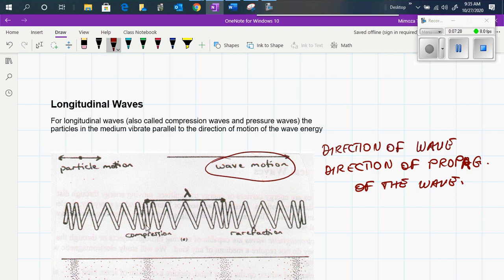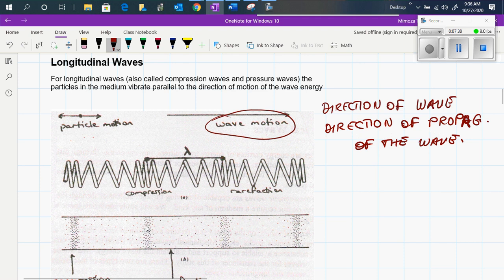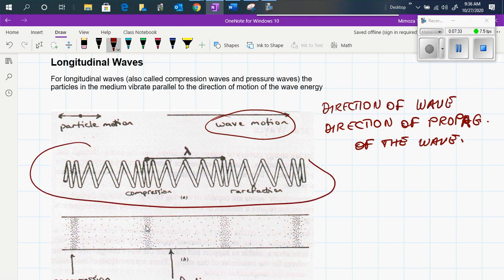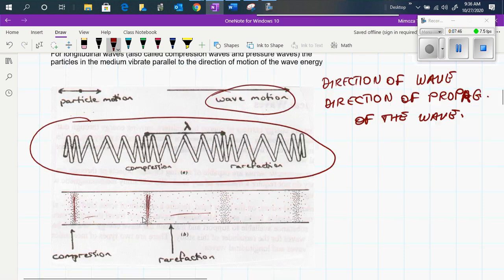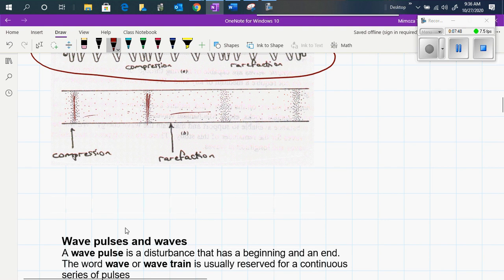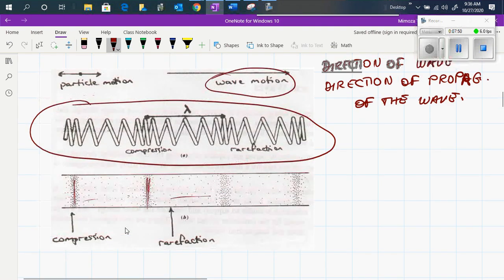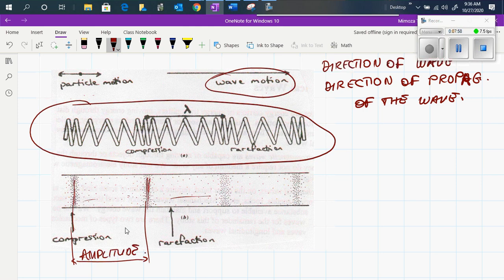So this is the view that we have when we create a longitudinal wave, and then from the top, what we see is compression, expansion, compression, expansion. The distance between the two compressions is known as the wavelength of the wave.